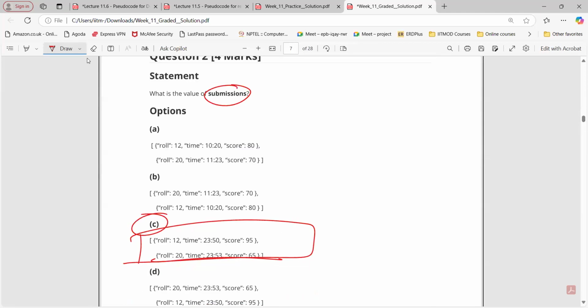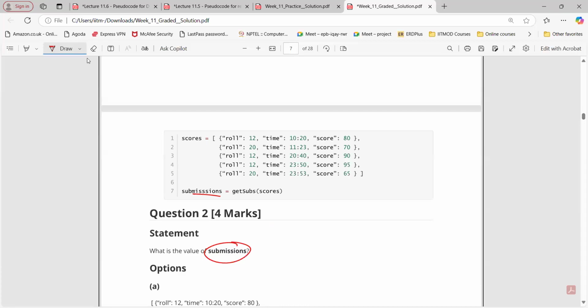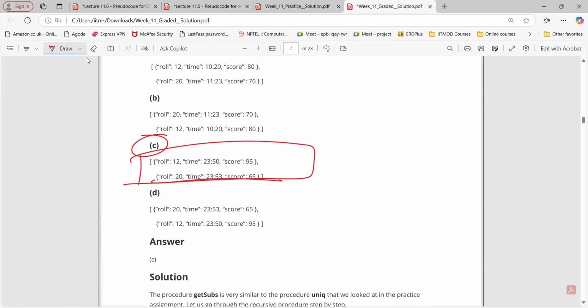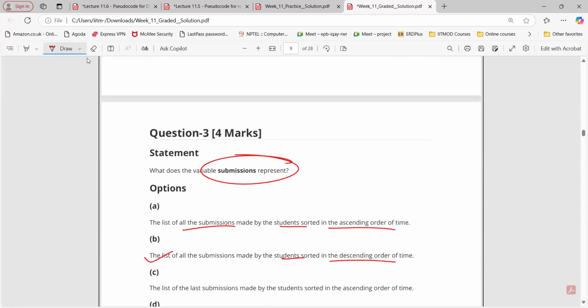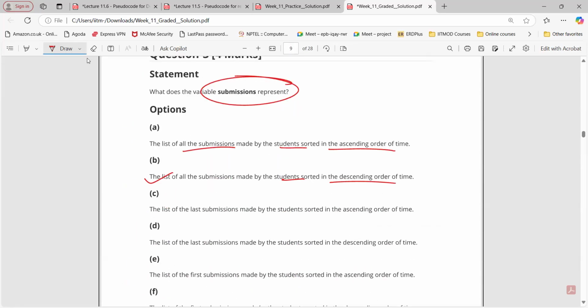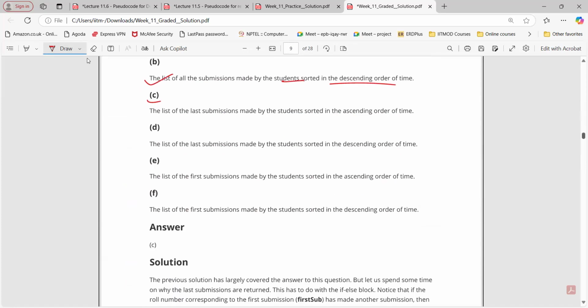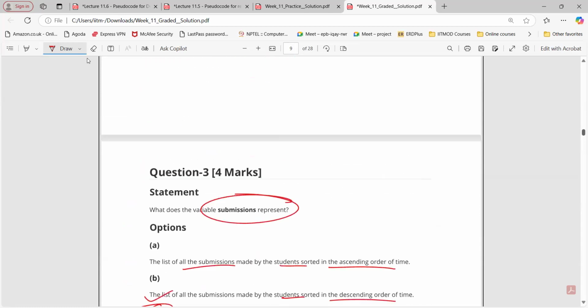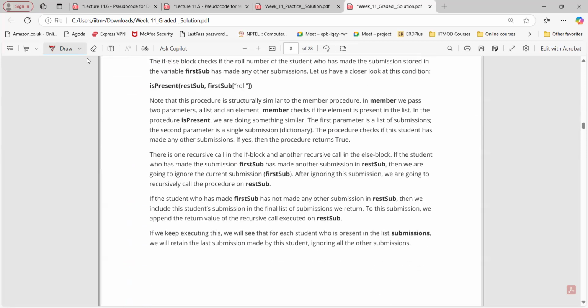Last submission in ascending order of time. So if you see the last submission, in what order? Ascending order of time. So last submission, ascending order of time. Option C is correct here, right? So once you know the output, you can easily solve question number 3.